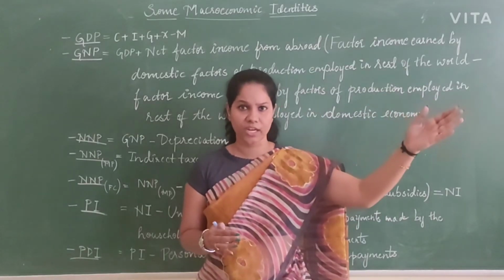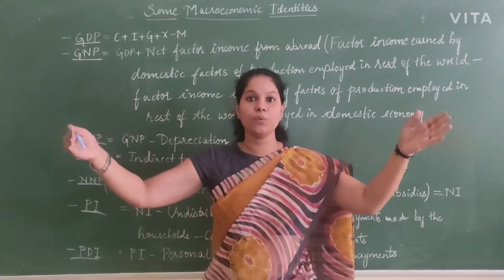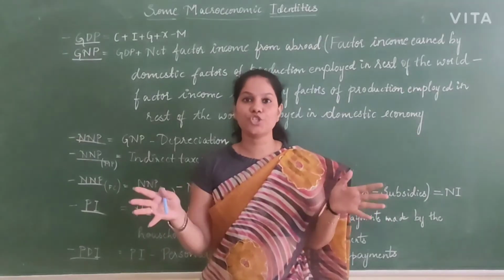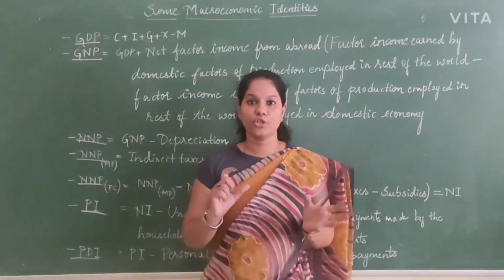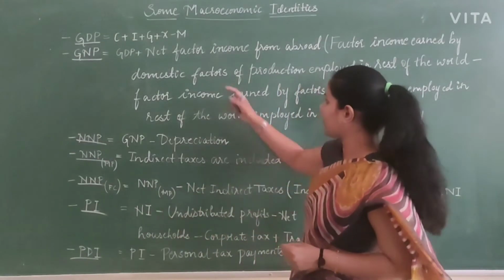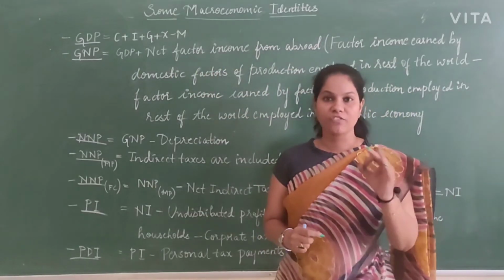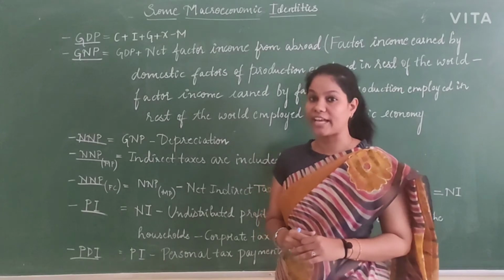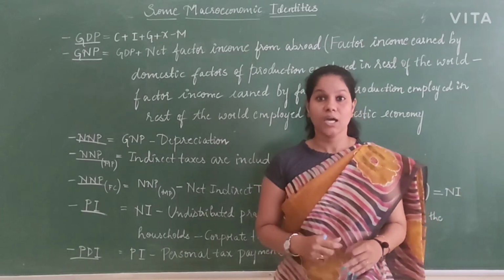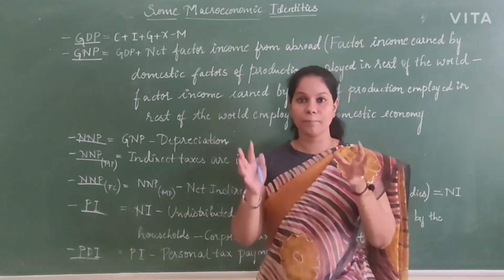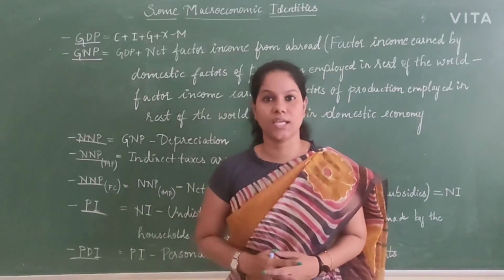Indians working out of the country, other countries' people working in our country, both should be accounted for. If we subtract that, then we get net factor income from abroad. So that will be called gross national product. That means we are finding out the actual capacity of Indians.